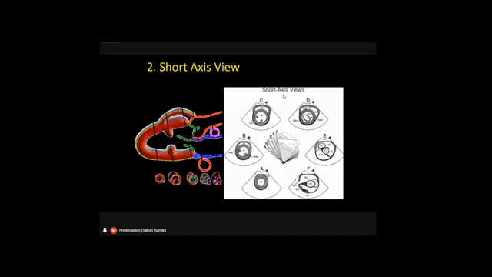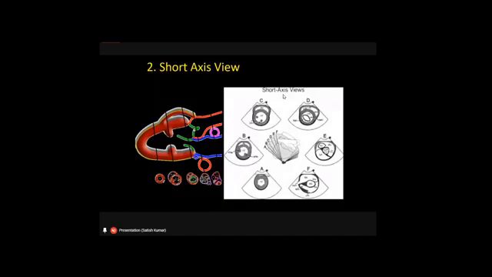The probe will be placed at one point, and you'll be doing 2 things here. You will be rotating the probe, so this is the rotation. Or you will be moving the probe, which is called fanning the probe. This is the fanning. This movement is the fanning, and this movement is the rotation. Always keep in mind, while doing the fanning movement, the tip should be placed in a fixed position.